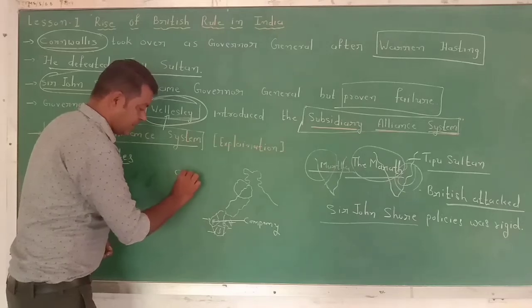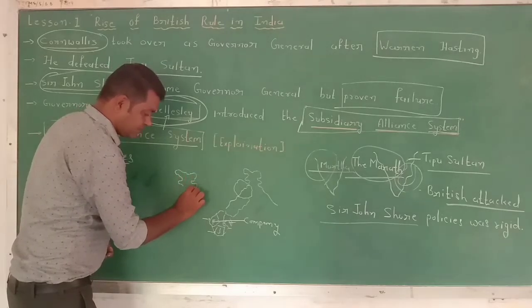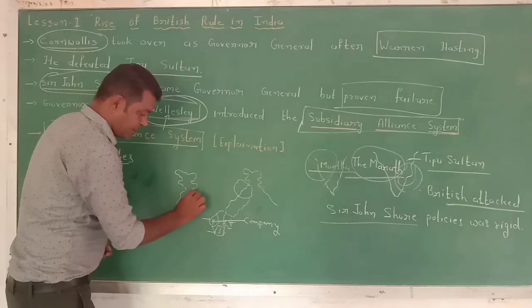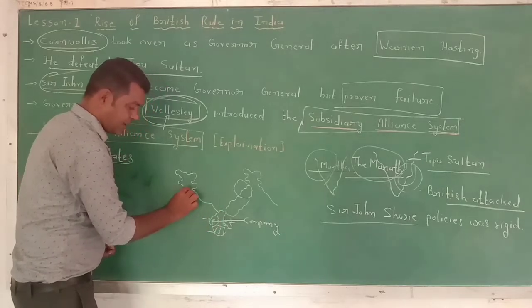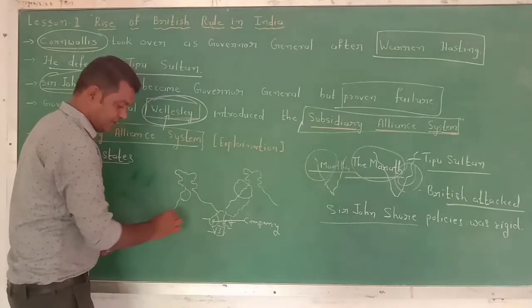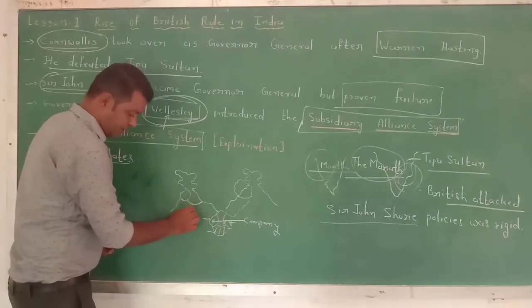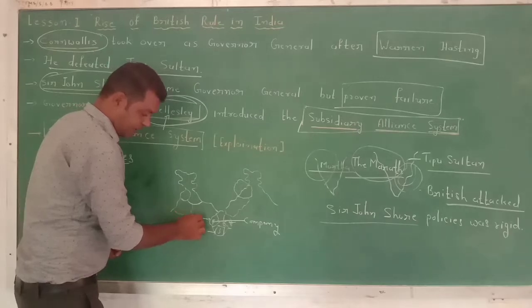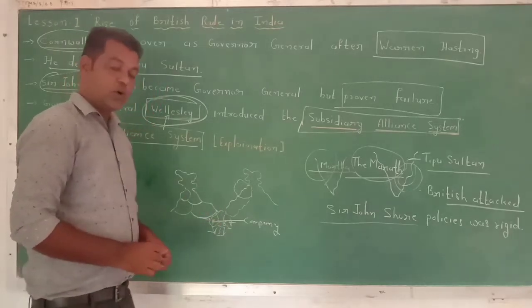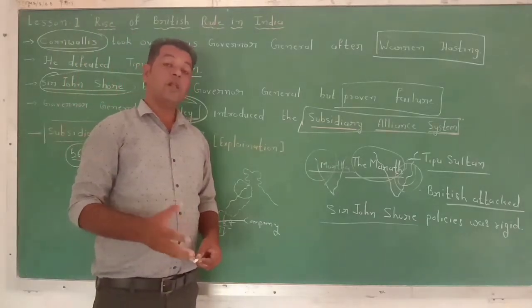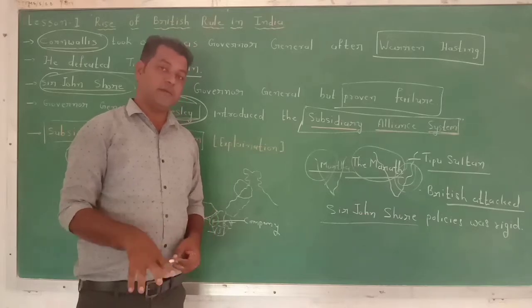See here. Gradually the Company collected the revenue of this region, this region, this region, this region. So all this region was lost by the king.